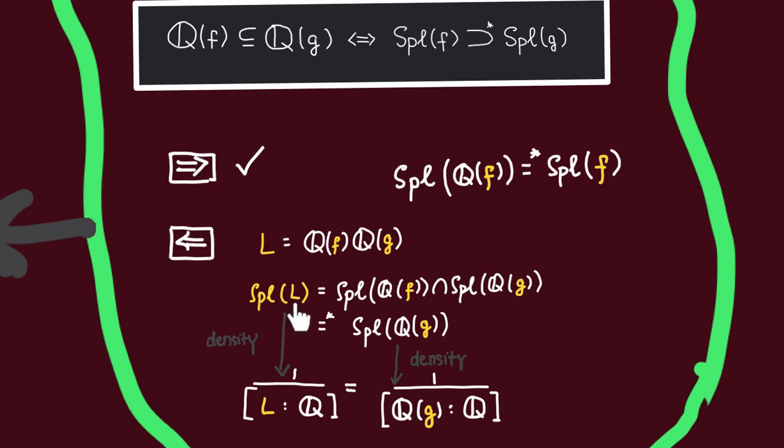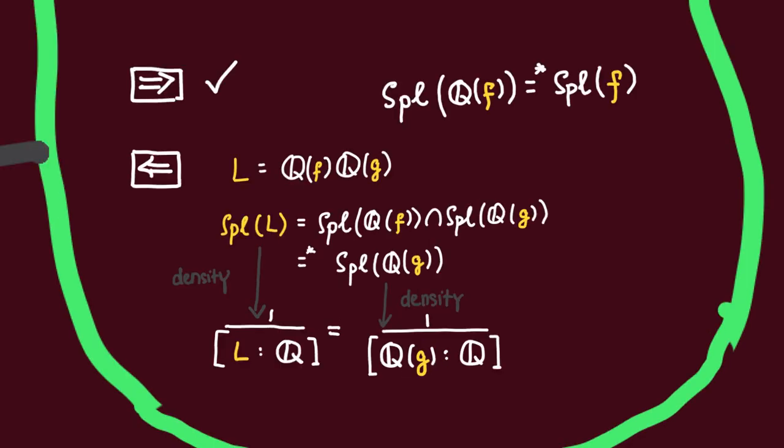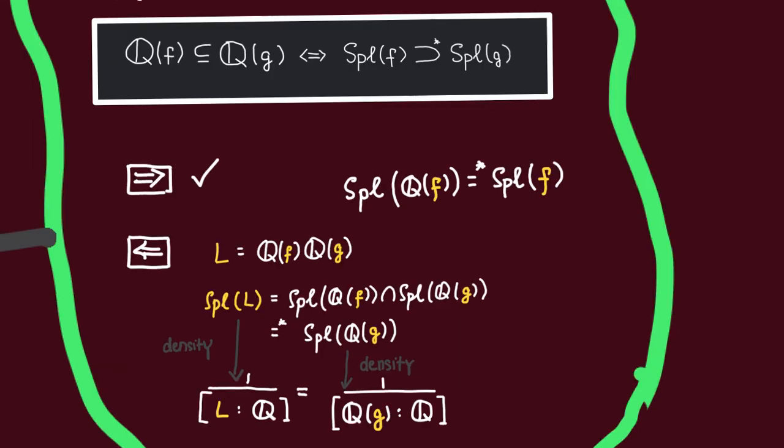Now we need to relate this relationship back to the extensions Q of g and Q of f, right? And as we've mentioned, a way to do so is via the Chebotarev density theorem. We can take density on both sides, and thus this gives us that the degree of L over Q must be equal to the degree of Q of g over Q. In particular, this means that Q of g must be equal to L. Thus, Q of f must be contained inside Q of g.